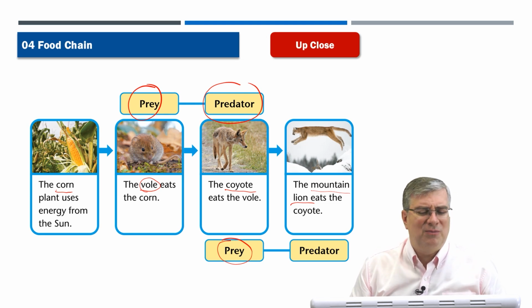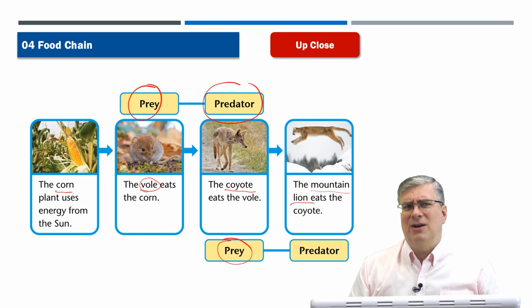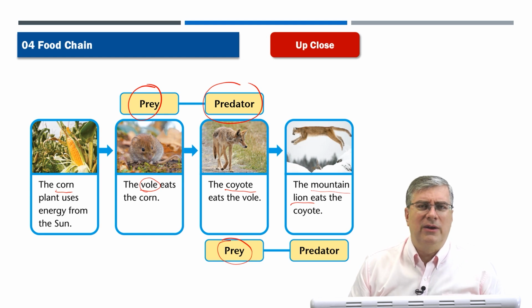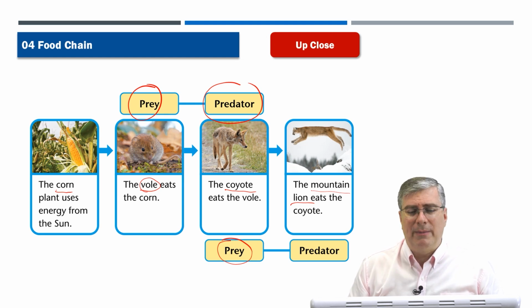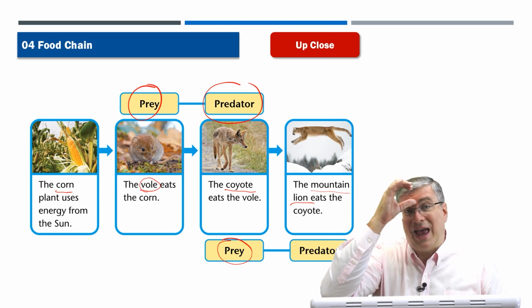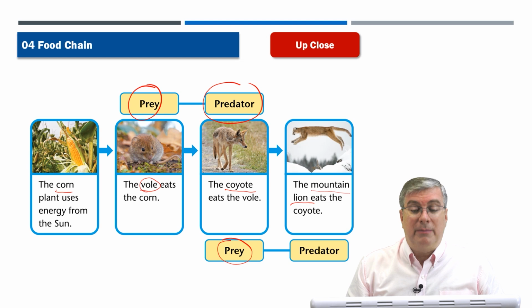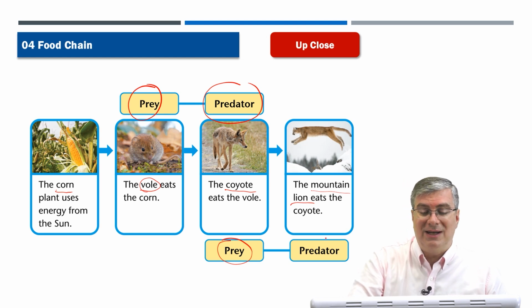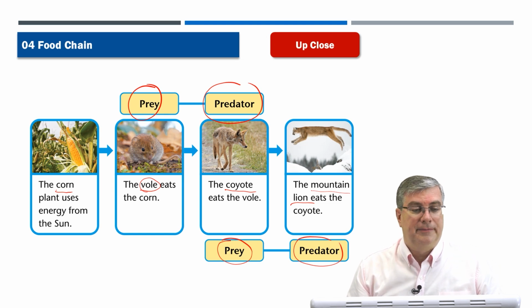Of course, mountain lions probably don't hunt coyotes that often. They will hunt other prey animals like rabbits or birds or things like that. Coyotes are a little bit difficult to catch, and of course coyotes can bite back, and they run in packs. So anyway, the mountain lion could catch a coyote and eat it. So it is an apex predator.